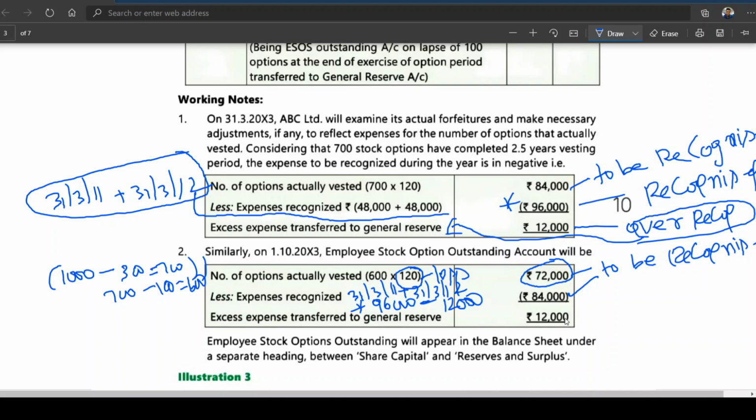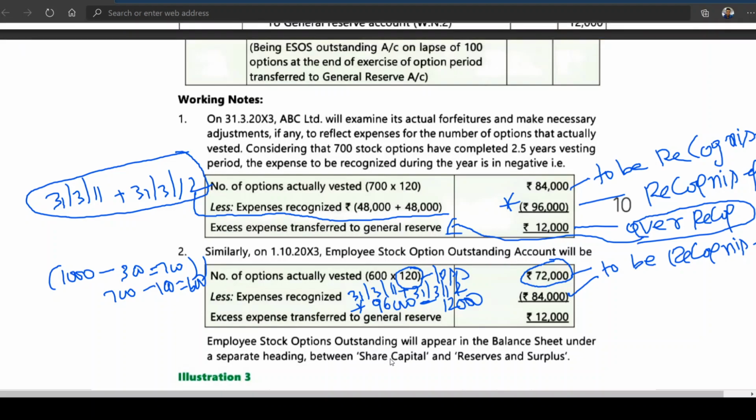No, it is transferred to which account? It is transferred to general reserve. Employee stock option outstanding will appear in the balance sheet under the separate heading between share capital and reserves and surplus. I think in some material they are giving you will appear under the heading reserves and surplus.